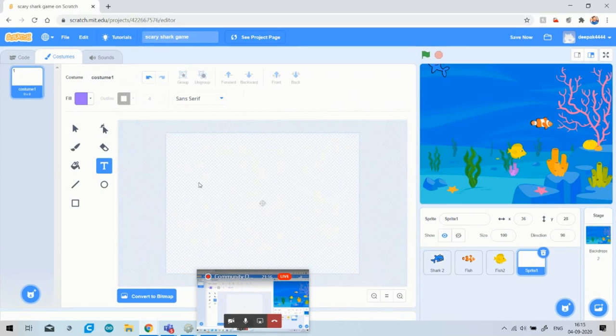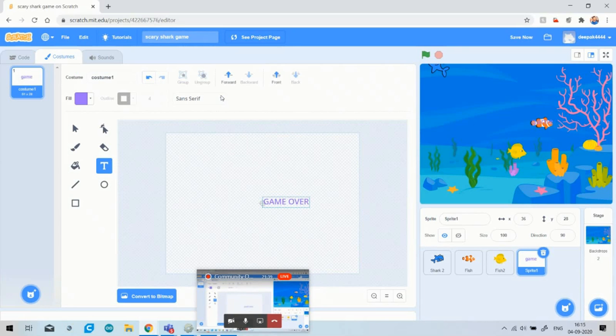Just remember what I have said: simply click on the paint option, then go to the text option. After that, just click on it and write whatever you want to write. Okay, I have written the game over condition.